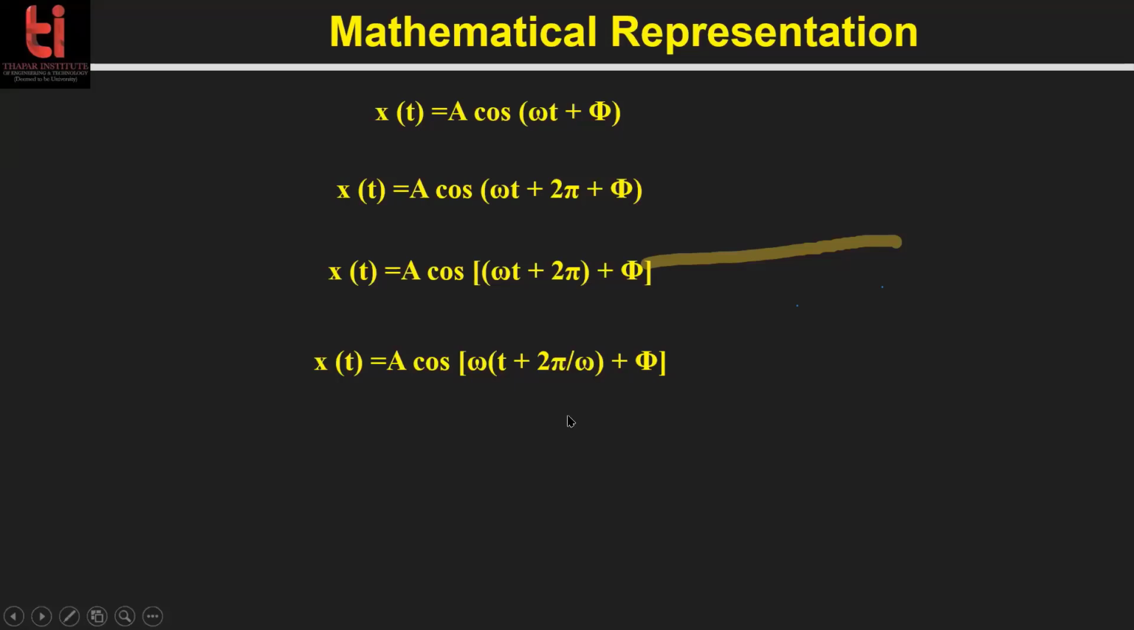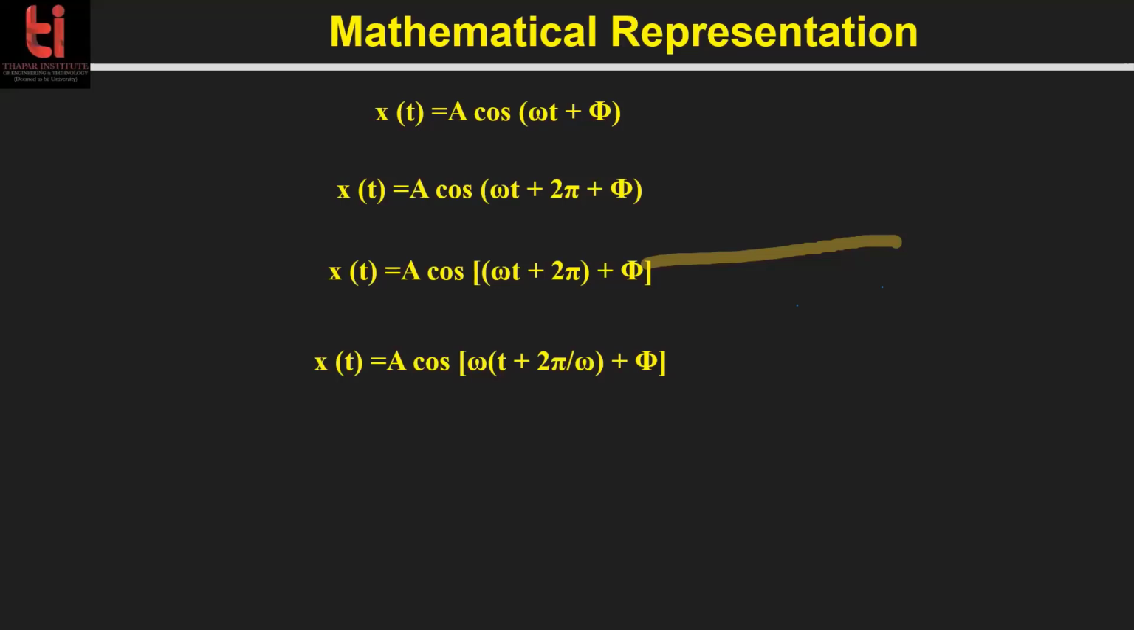Do you agree with it? Yes, sir. Capital T means 2 pi by omega. And if this is 2 pi by omega, then what is this omega? Omega should be the angular frequency. From here, we know that omega is angular frequency, and from here, we know how the time period should be calculated, 2 pi by omega. Is it fine? Yes, sir.